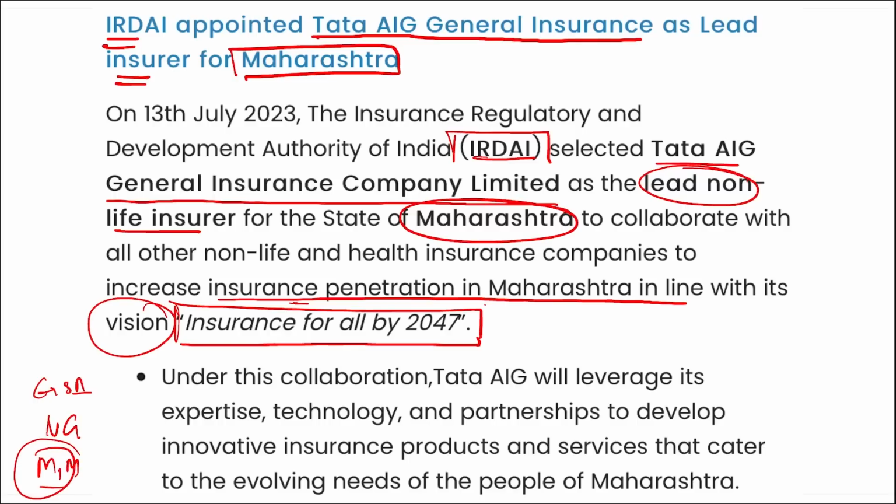This collaboration is basically to create a society where every individual has a life insurance policy, and Maharashtra, with a strong socio-economic profile, certainly requires exponential adoption of insurance, correct. Also, Tata AIG will assist in promoting the adoption of the flagship government scheme, Pradhan Mantri Jan Arogya Yojana, in the state of Maharashtra.